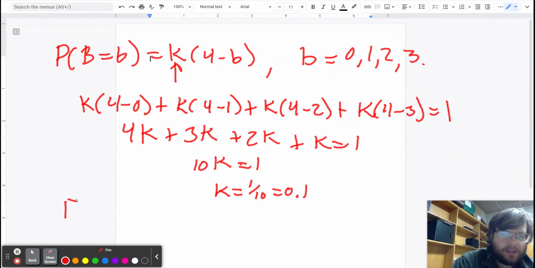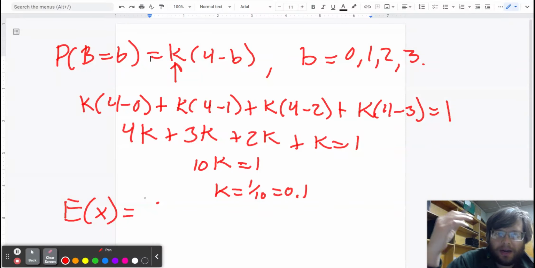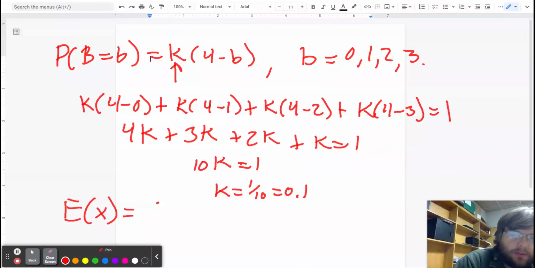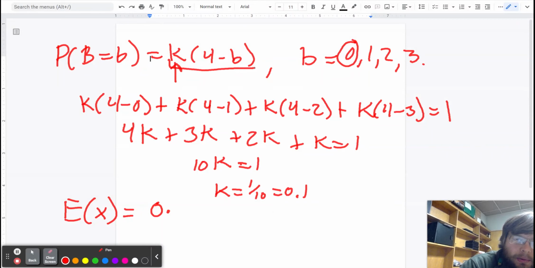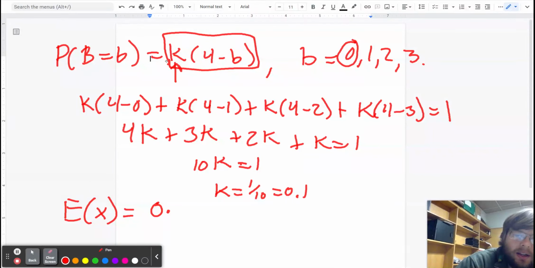So the expected value here would be adding up each of my outcomes times the probability of that outcome. Okay? So the way that's going to work here is I'm going to take my b value of 0 and multiply it by the probability that I get 0, using my probability function right here and using my 0.1 that I just solved for.